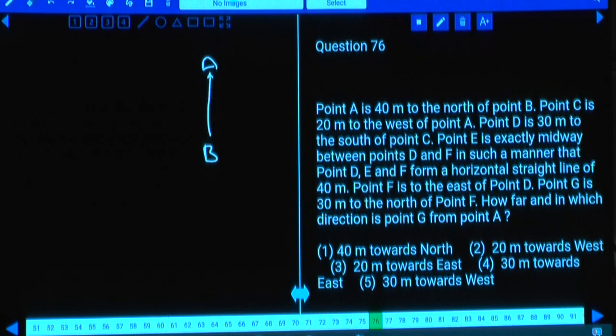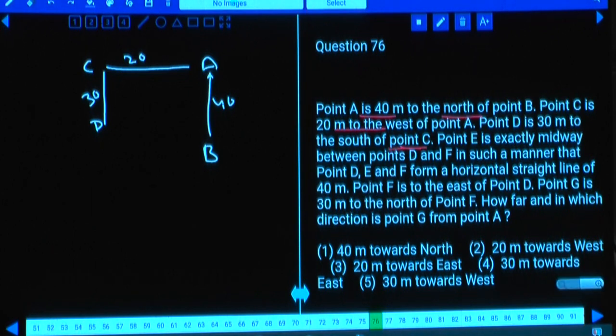Then what is the distance between these two? 40 meters. C is 20 meters to the west of A. Next, D is 30 meters to the south of C. Now this D is how many meters? 30 meters to the south of C.